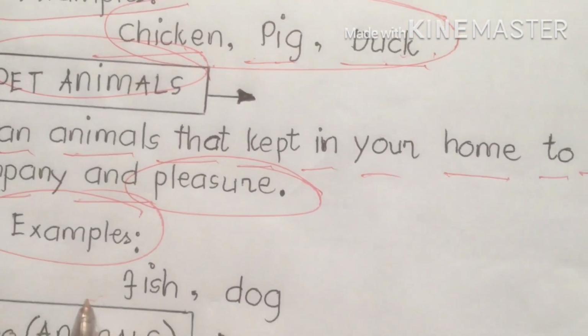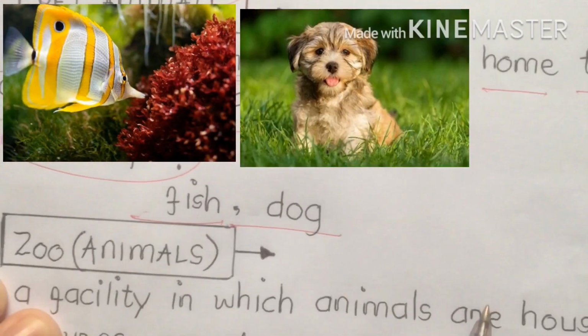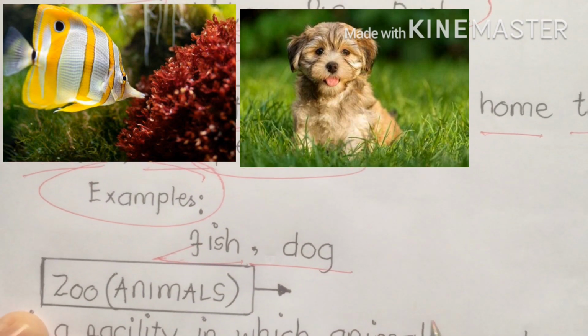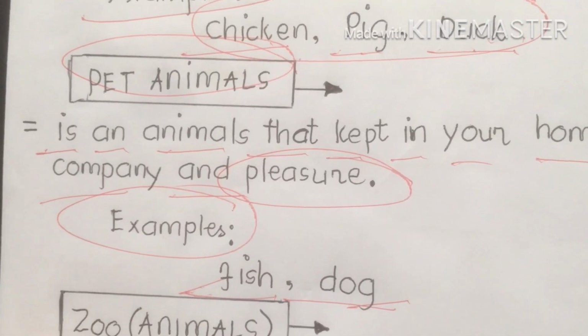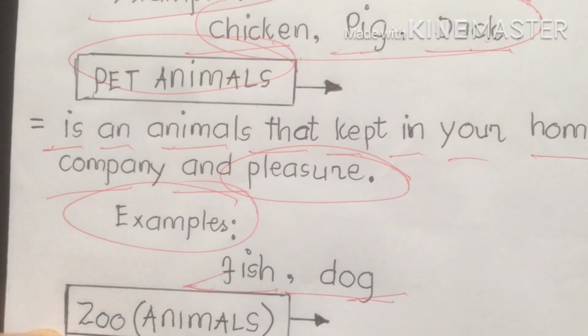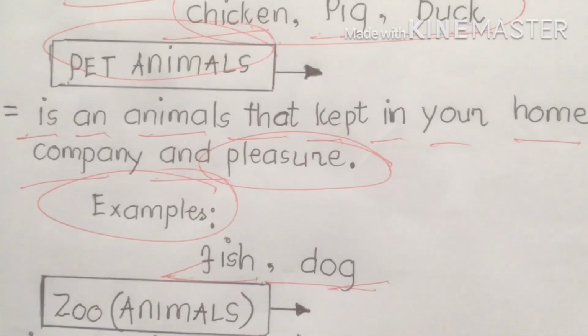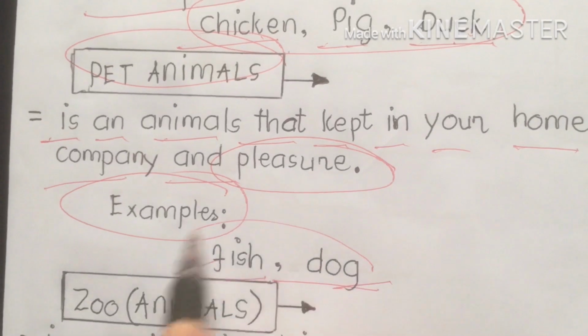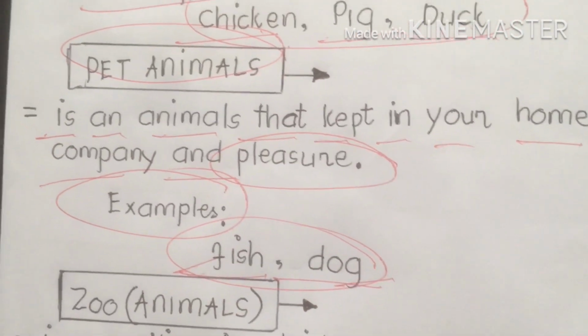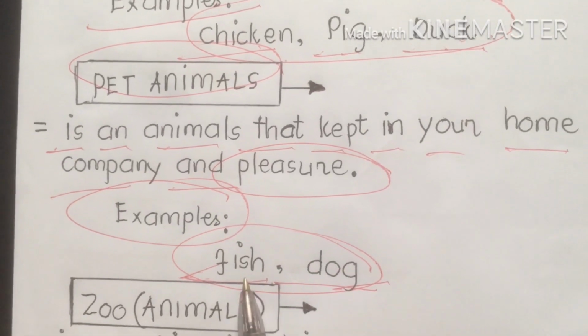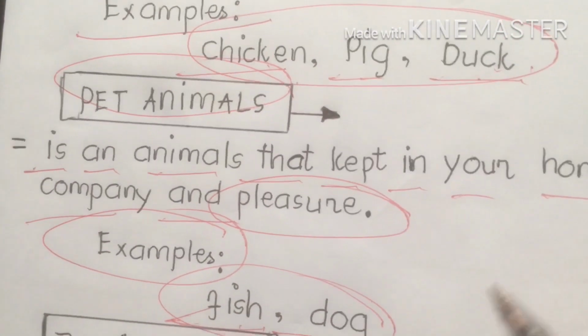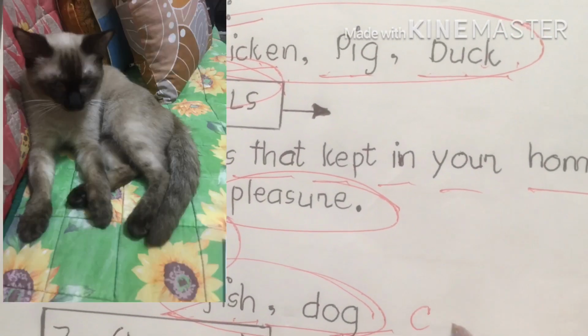Examples: fish and dog. Fish, we can put in an aquarium. Dog, we can house in a kennel or a dog's house. Remember, this type of pet animal serves as our pleasure or companion. Dog serves as guard, fish as companion, and of course, I also add cat because I love cats.